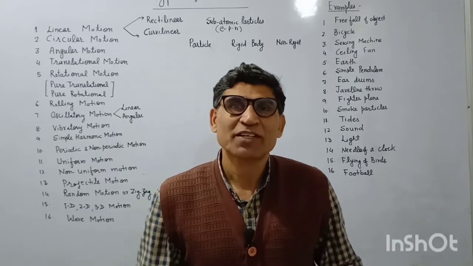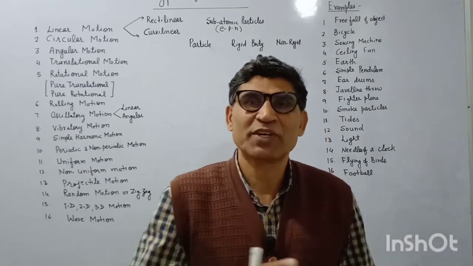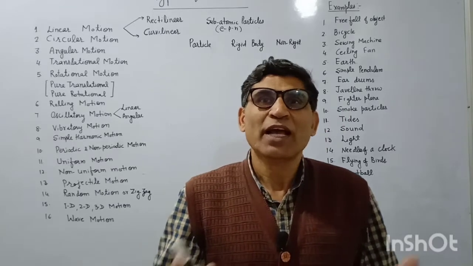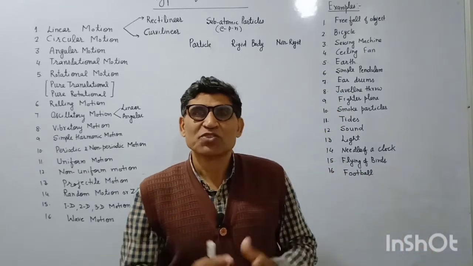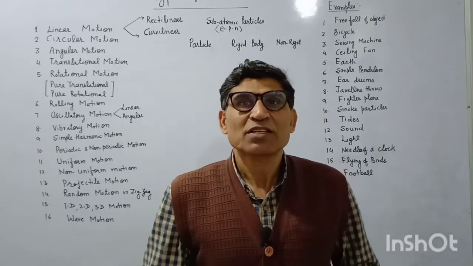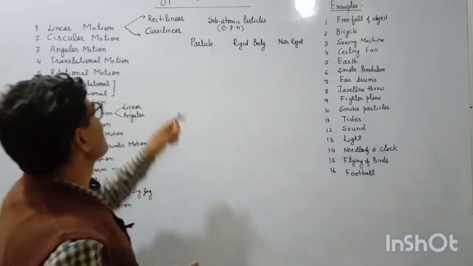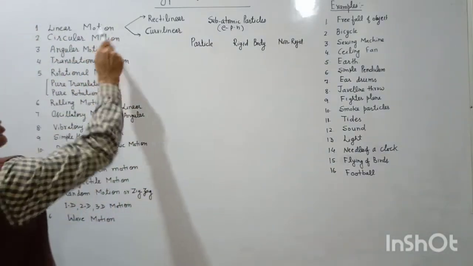In the first lecture, we discussed distance, displacement, and the difference between speed, velocity, average speed, and average velocity. Today we are going to discuss in detail the types of motion. First of all, the first type is linear motion.